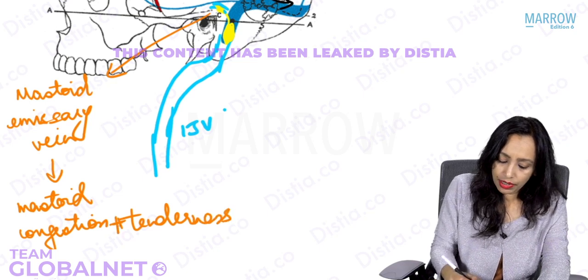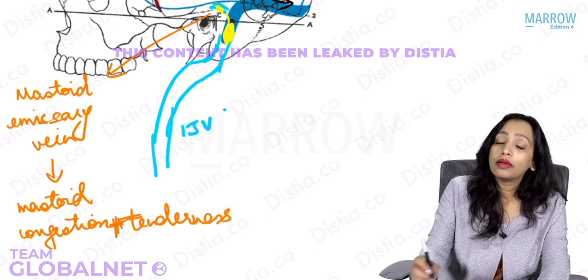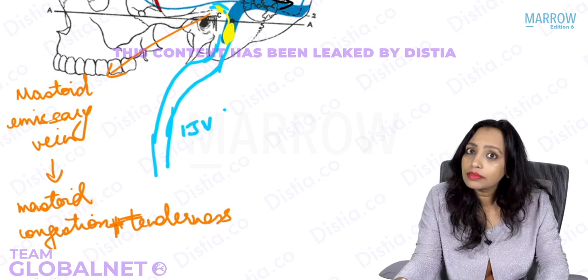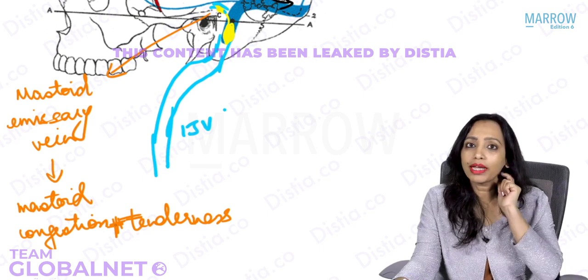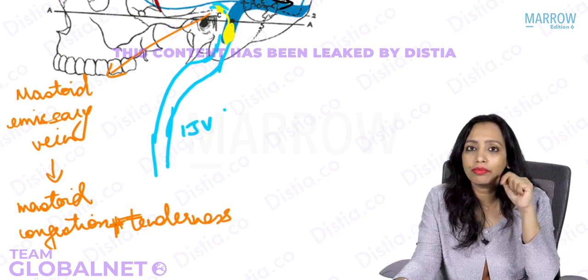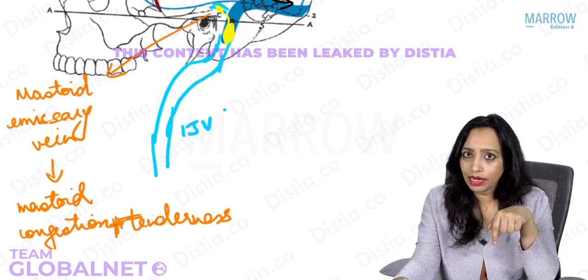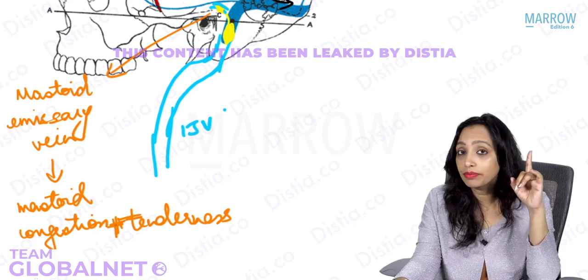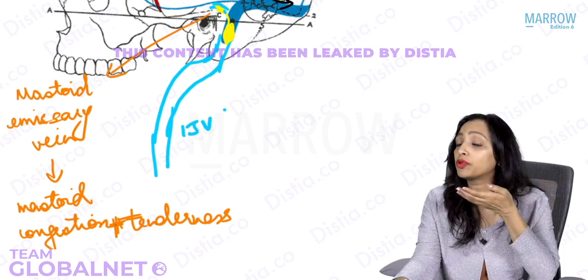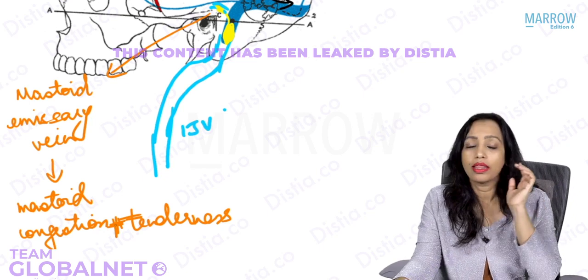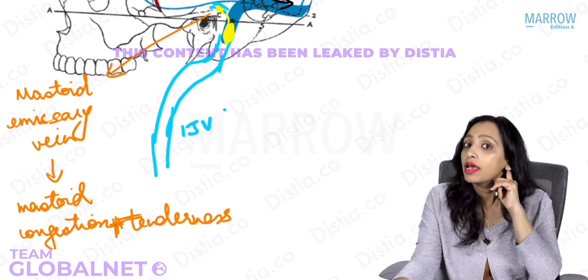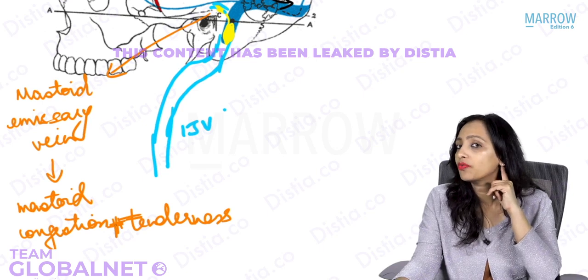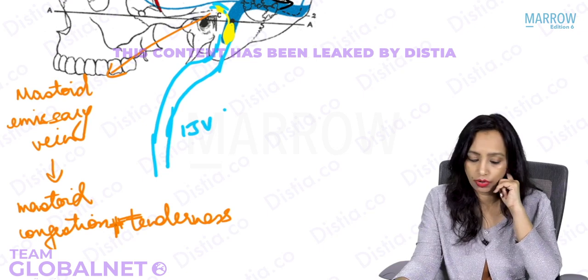Are you thinking something? Mastoid tenderness, mastoid congestion, was it seen in any other condition also? In mastoiditis also, but will the reservoir sign be seen here? No, there we were seeing the reservoir sign. There we were seeing sagging of the posterior wall of the external auditory canal. Here we are not seeing all this. Here what is happening is there is mastoid emissary vein obstruction, because of which there is tenderness and edema over the mastoid.